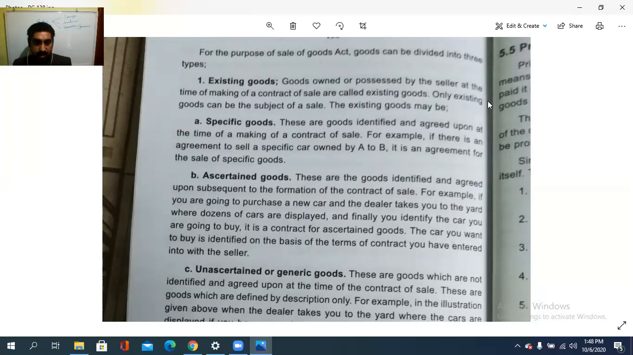Okay, that is the existing goods. Goods owned or possessed by the seller at the time of making the contract of sale. Only existing goods can be the subject of a sale. Based on those goods only, the sale takes place.